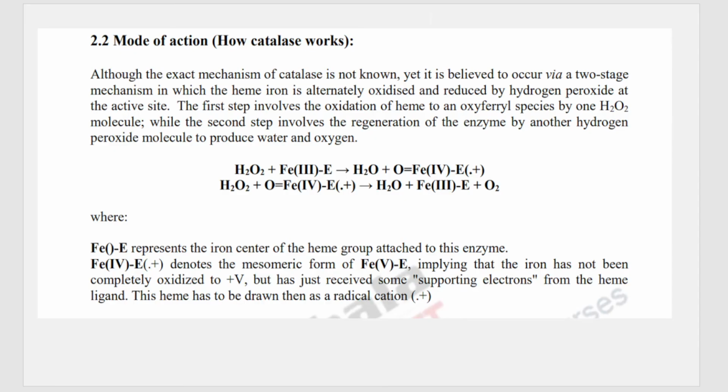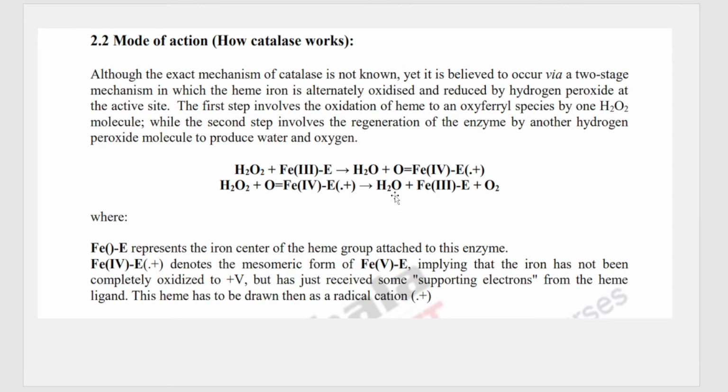So next is the mode of action, how this catalase works. The exact mechanism of catalase is not known, but it is understood that it takes place in two steps, two stages, in which the heme iron is oxidized in one step and reduced in the next step by hydrogen peroxide at the active site. So you can see there are two molecules of H2O2, and the same catalase enzyme reacts with two molecules of H2O2 finally to give water and oxygen.